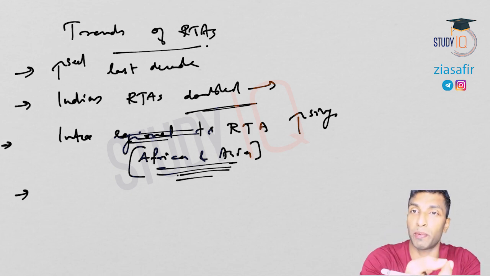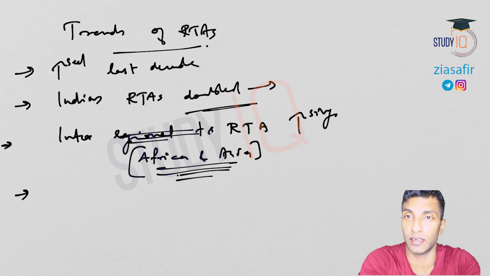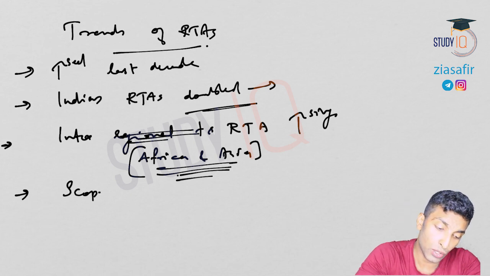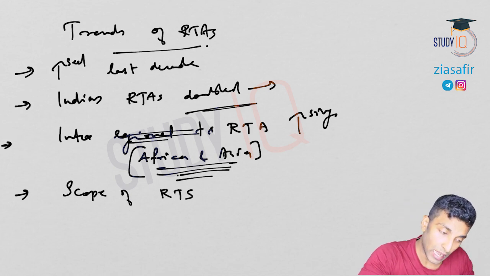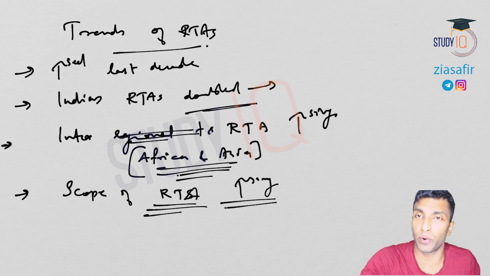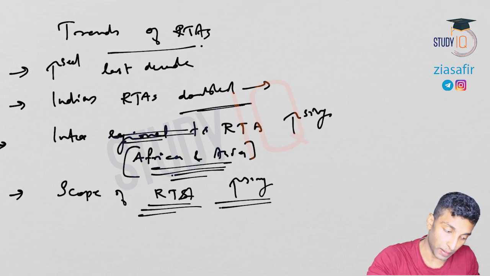Intellectual property rights, investment measures, government procurement, competition policy, agriculture, and environment are all discussed within regional trade agreements too. So the scope of RTAs is consistently expanding, including all these dimensions.